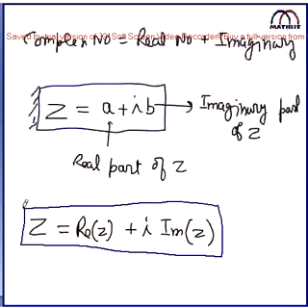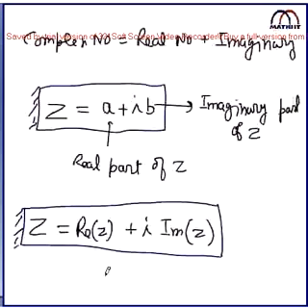This is one of the ways to represent a complex number. Whenever you write a complex number, you should be very clear that when we write it in terms of a plus ib, that is called the algebraic form of the complex number. We'll see three forms of the complex number: one is the algebraic, second is the trigonometric, and third is the exponential form.